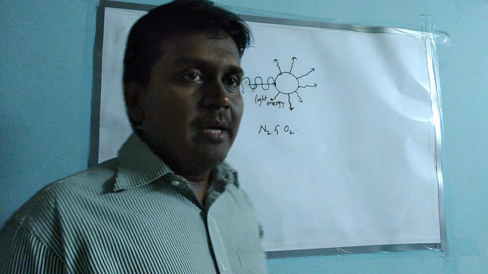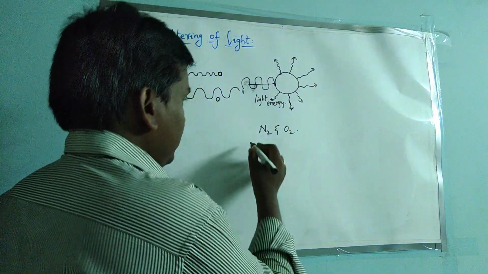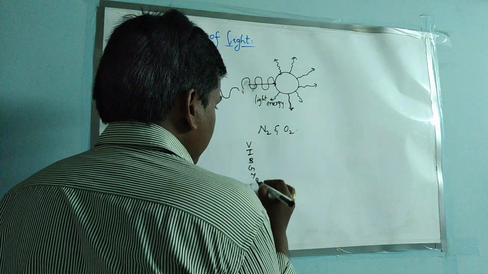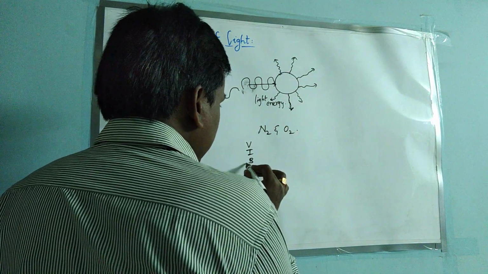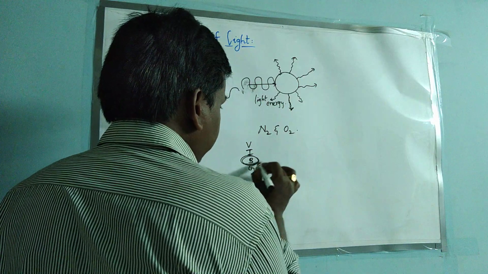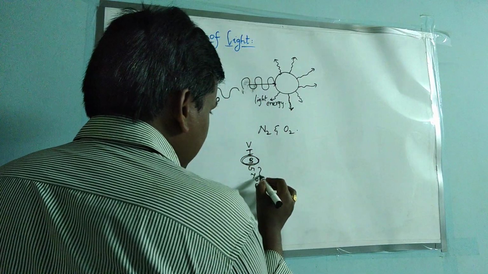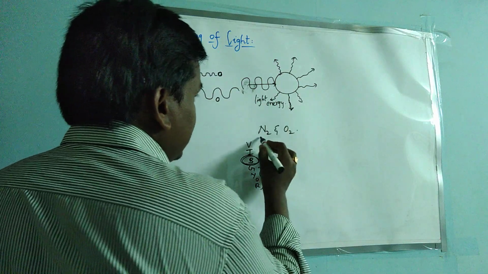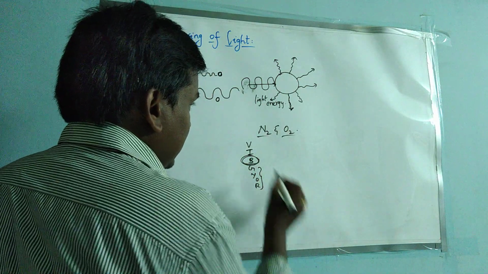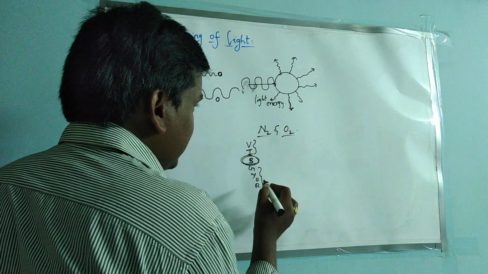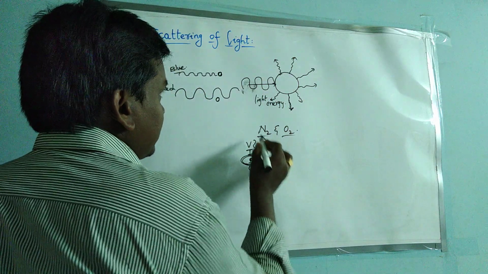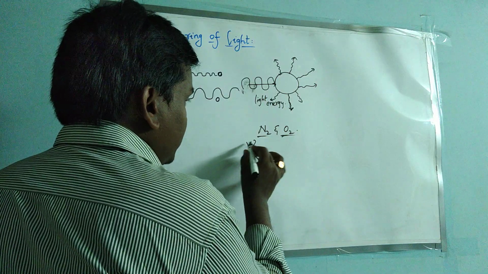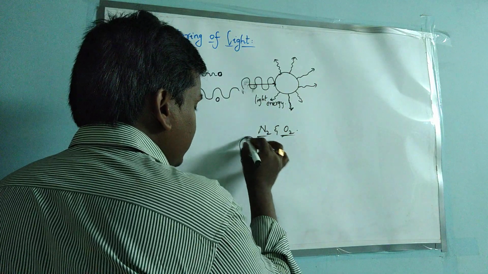We know VIBGYOR. Except blue, the remaining colors have wavelengths bigger than the N2 and O2 molecules, and the two colors violet and indigo have wavelengths smaller than them. So violet and indigo won't scatter.